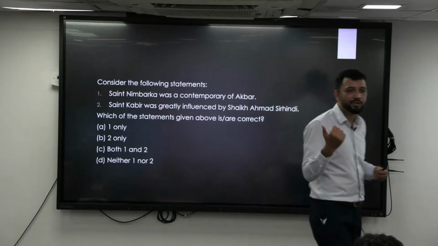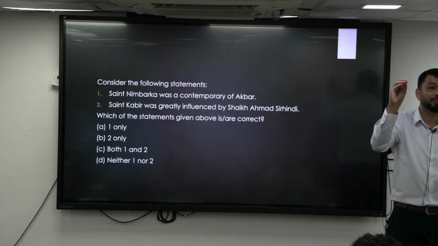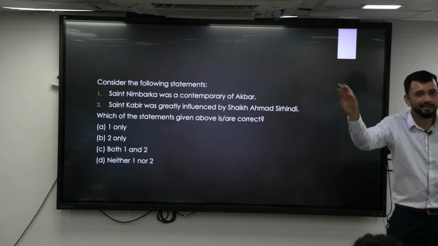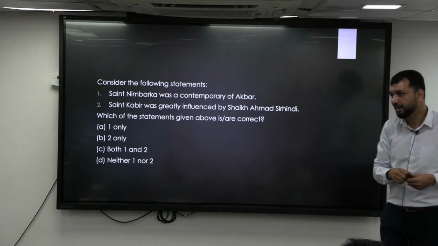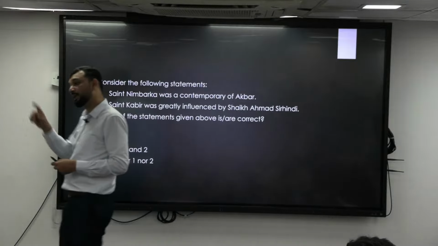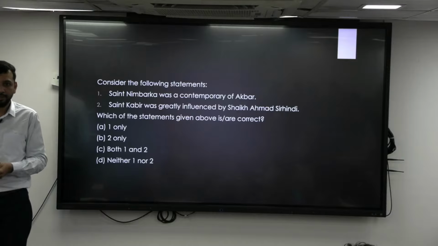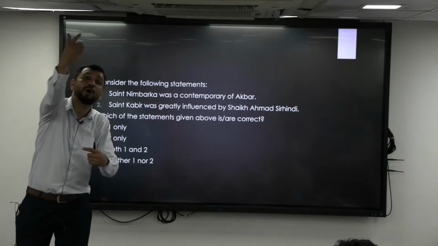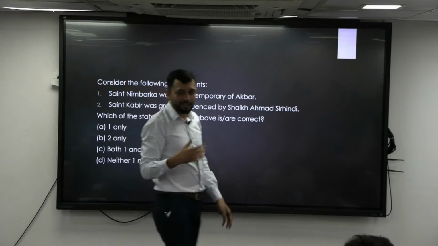When I discussed Sirhindi, the Naqshbandi order, who has been greatly influenced by whom? Aurangzeb was greatly influenced by Sheikh Sirhindi. Sirhindi was contemporary of whom? Akbar, right? So that is 16th century. When was Kabir there? Ramananda, that is in the 15th century. Kabir was much earlier than Akbar itself. So can Kabir get influenced by someone who was born after him? No, right? So you are getting my point.